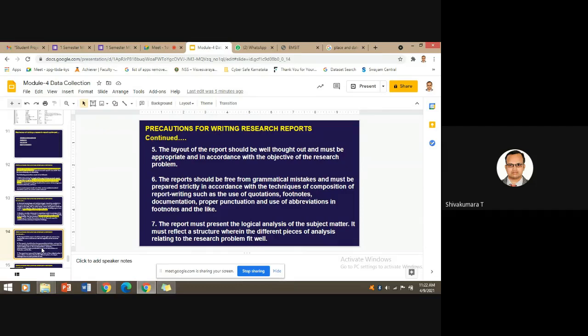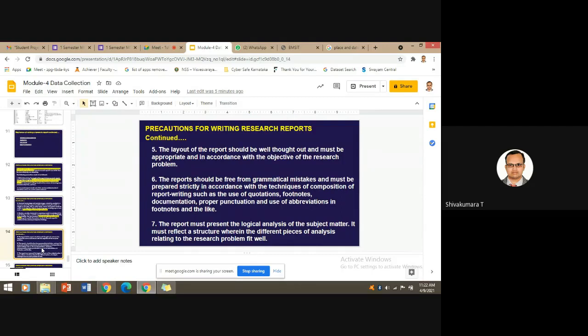Some predefined layouts or templates are available. Based on your research findings and the interaction, you can choose them. This is the fifth precaution you need to take. And the sixth precaution is to avoid grammatical mistakes and spelling errors in the statements.